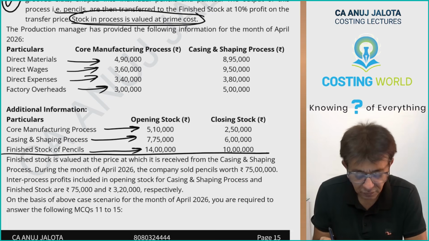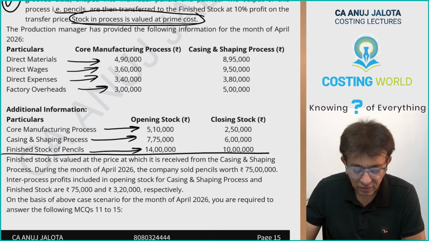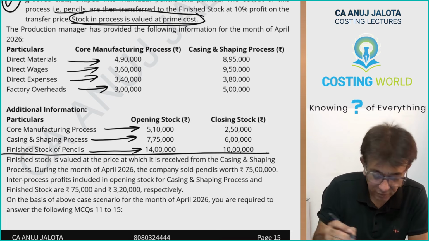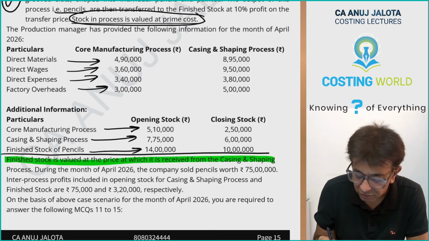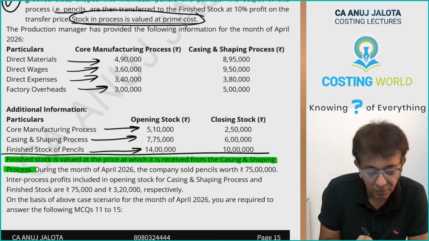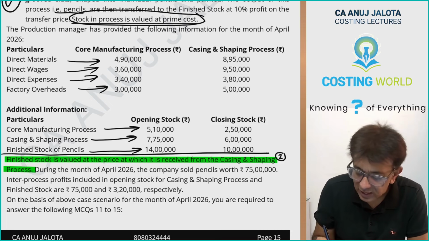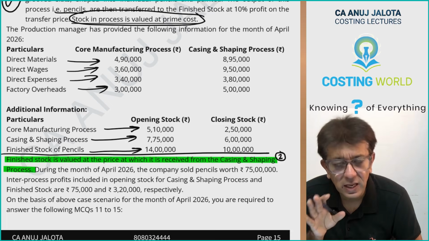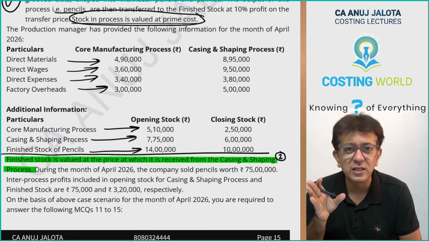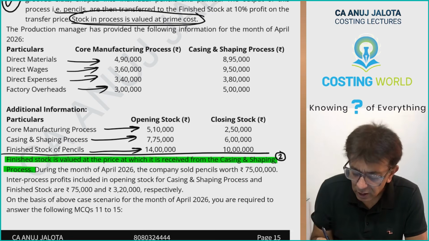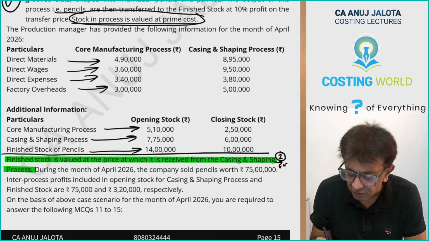Okay, further. Finished stock is valued at the price at which it is received from casing and shaping process. Casing and shaping process is process 2. Now this line, ICAI, I know one thing. Those guys interpret this line to mean that you are going to be following FIFO method.